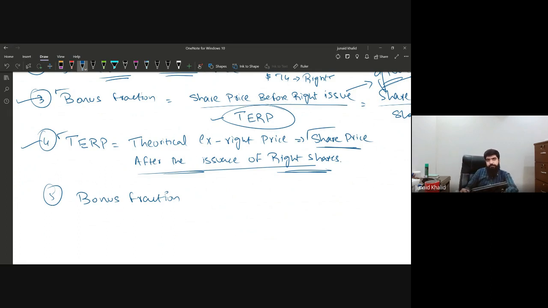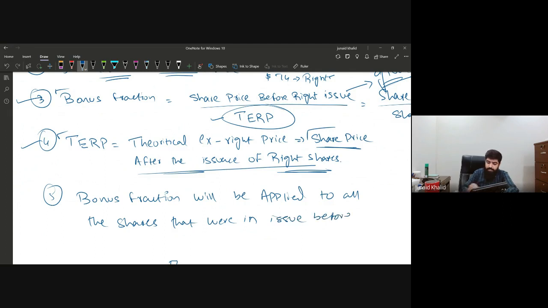The same rule is applied as we have done in the bonus issue. The bonus fraction will be applied to all the shares that were in issue before the rights shares.